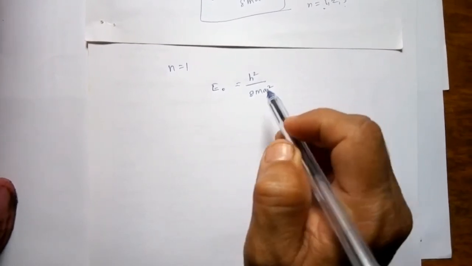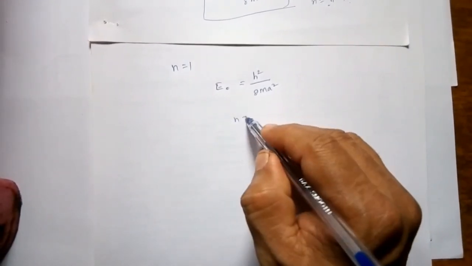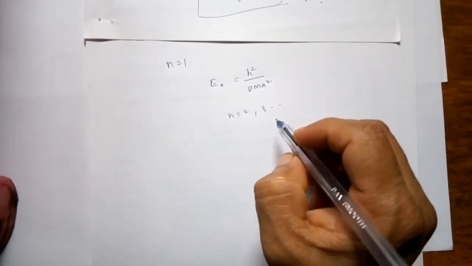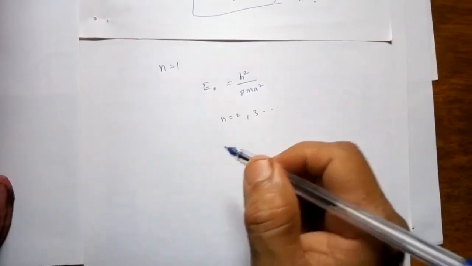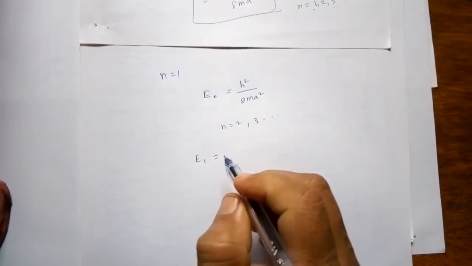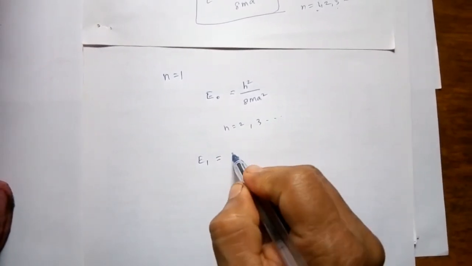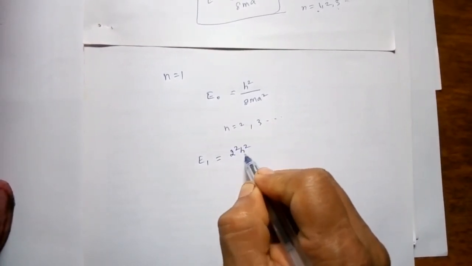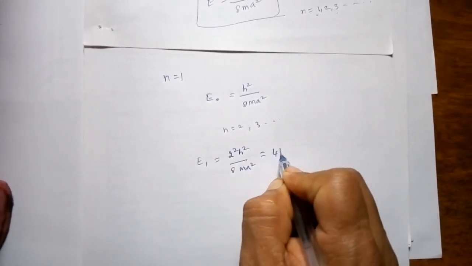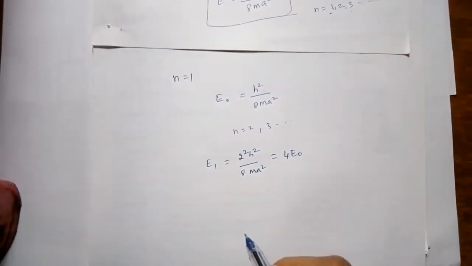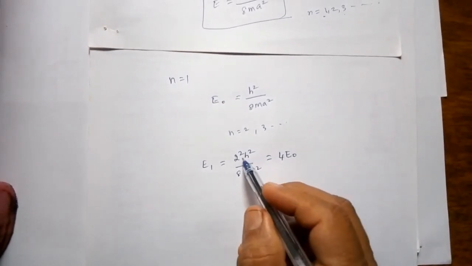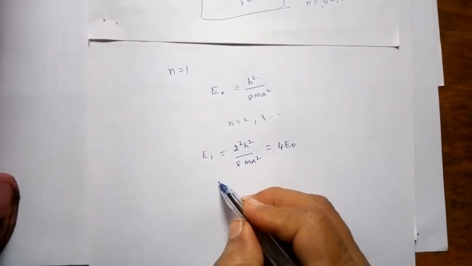So the different eigenvalues, that is n equal to 2, 3, etc., for the confined particle, corresponding to different excited energy states, can be written as E1 for n equal to 2: 2²h² divided by 8ma², that is nothing but 4 times E0, since h²/8ma² is nothing but E0.